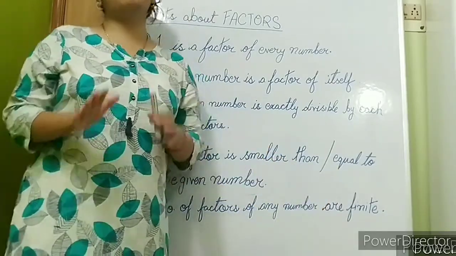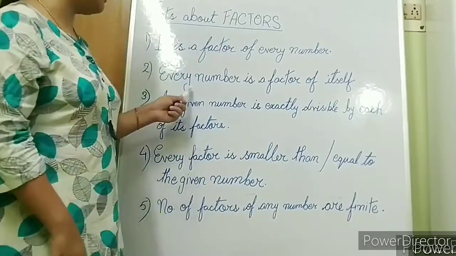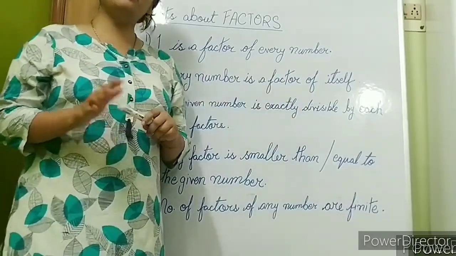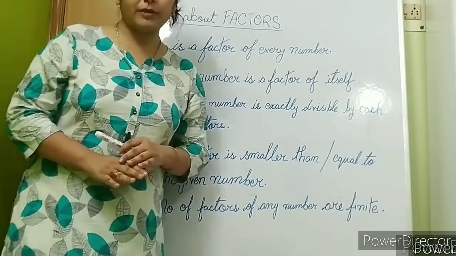The highest factor of any given number is that number itself. Any number which is more than the given number cannot be its factor.